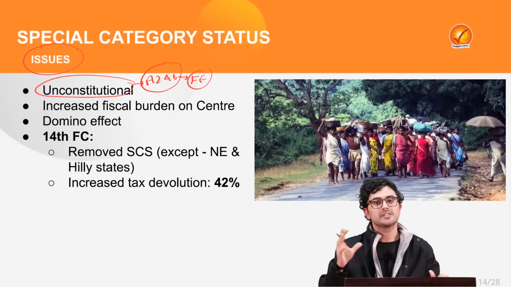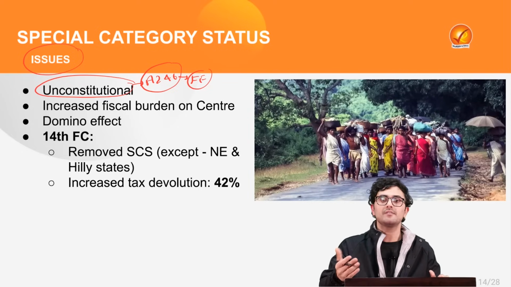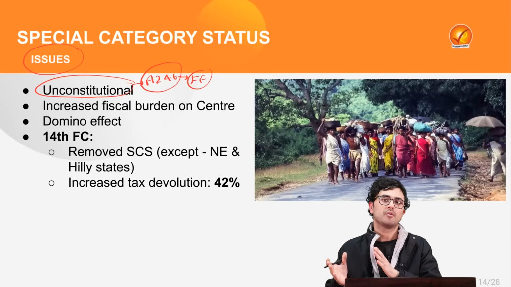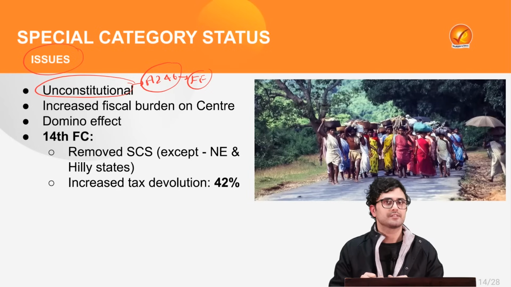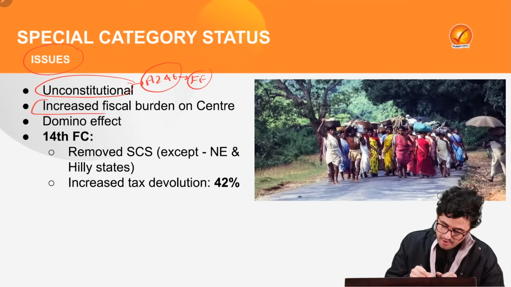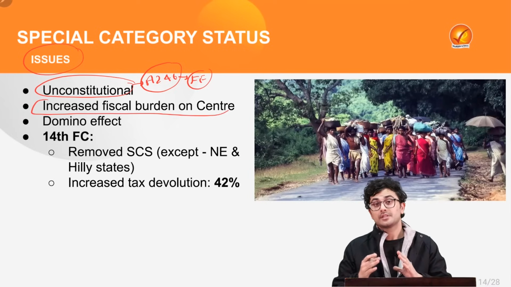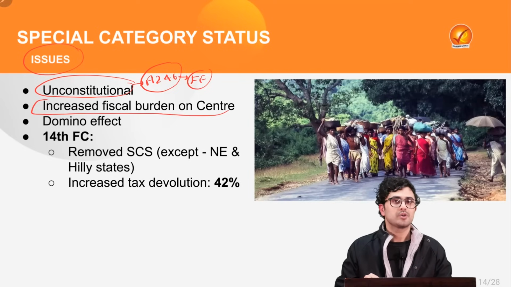But special category status, by its definition itself, makes the central government show a little bit of biasness towards certain states.